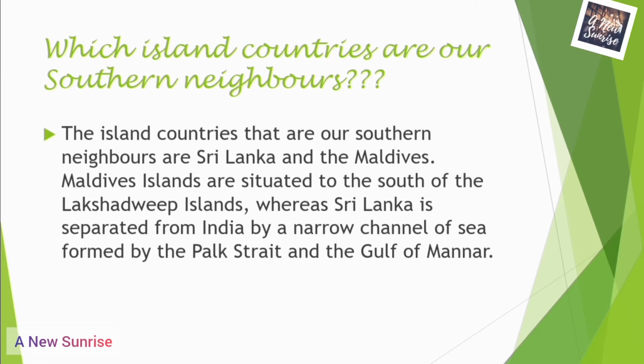Our next question is, which island countries are our southern neighbors? So there are 2 island countries. One is Sri Lanka and the second one is the Maldives. Now let us give the answer of this question in brief. The island countries that are our southern neighbors are Sri Lanka and the Maldives. Maldives Islands are situated to the south of the Lakshadweep Islands, whereas Sri Lanka is separated from India by a narrow channel of sea formed by the Pak Strait and the Gulf of Mannar. So this was the answer of this question.